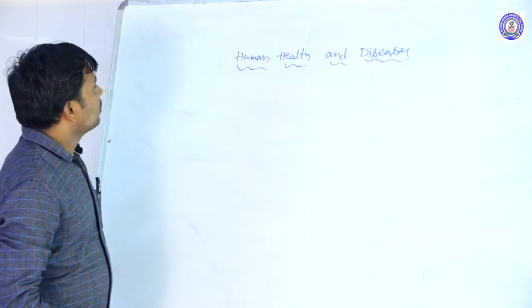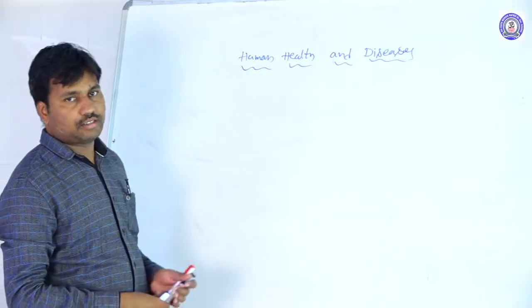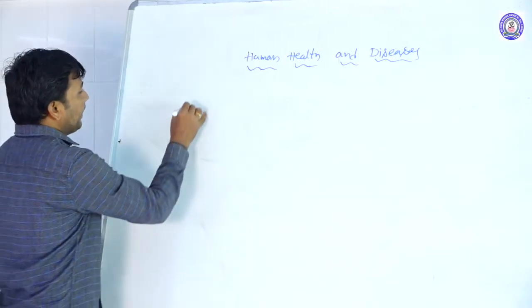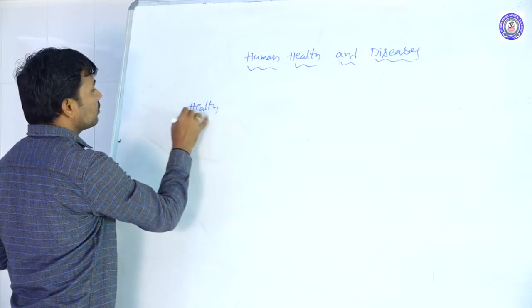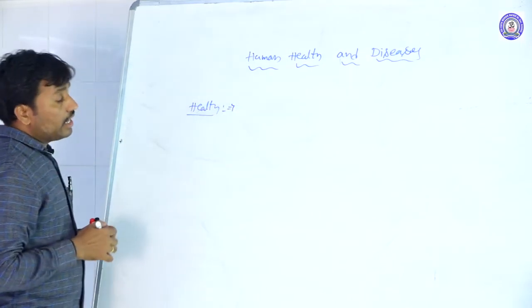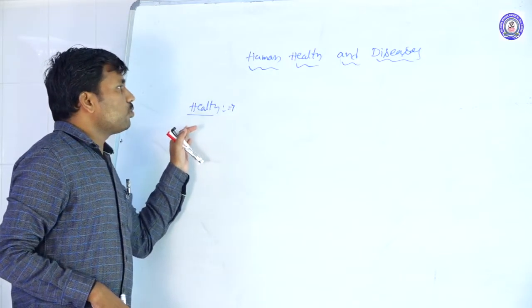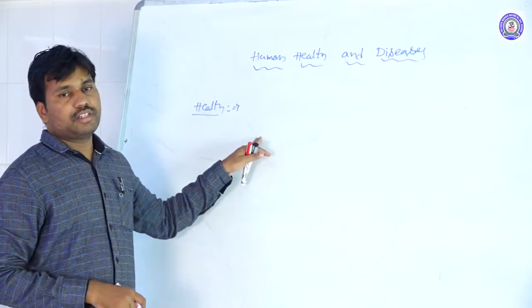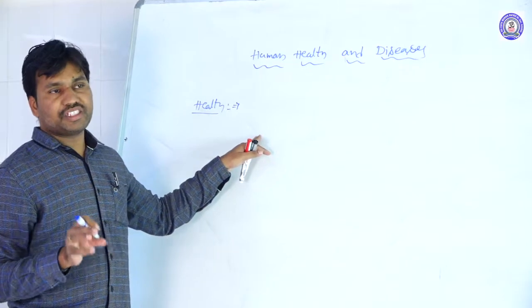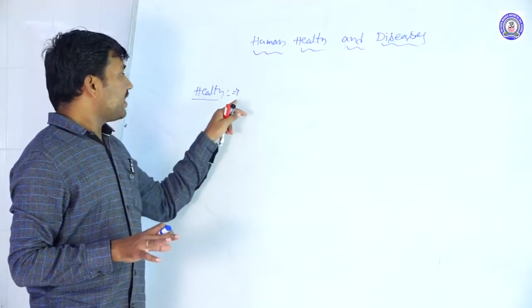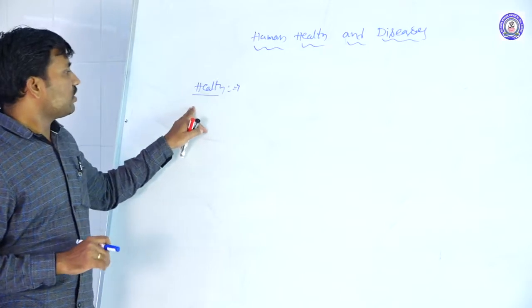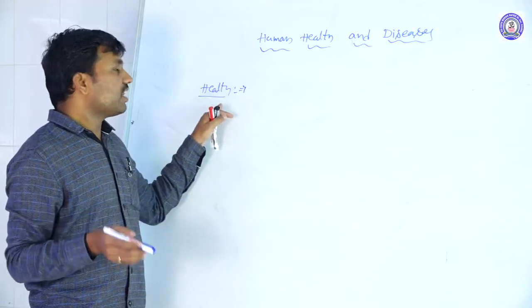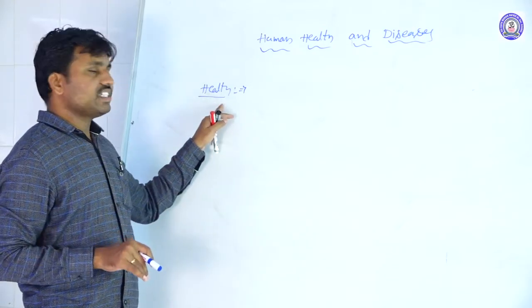Today's topic is human health and disease. Then we are taking health. What is meant by health? A person who is not diseased, that condition is called a healthy condition. So this is a simple way we are explaining it generally. A person who is not infected or not having a disease, that condition is called health.